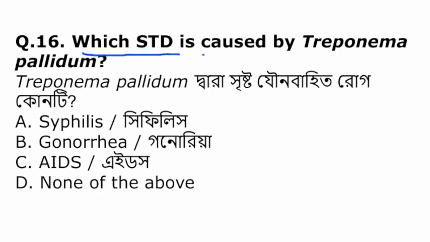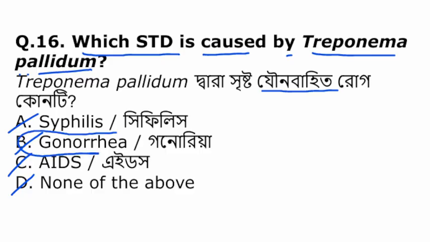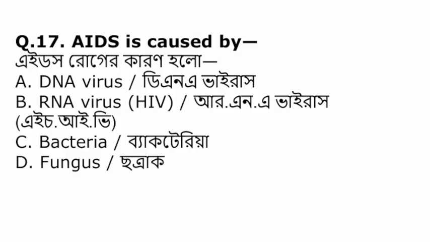Which STD is caused by Treponema pallidum? Syphilis, gonorrhea, AIDS, none of the above. The Treponema pallidum causes syphilis disease. It's a bacterial disease.